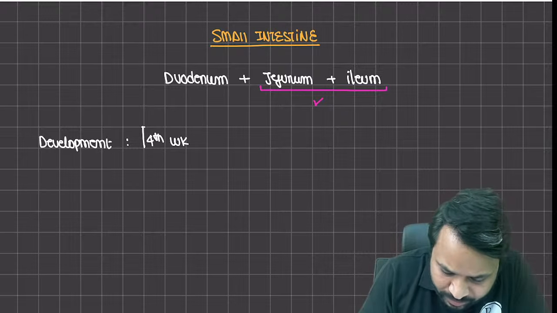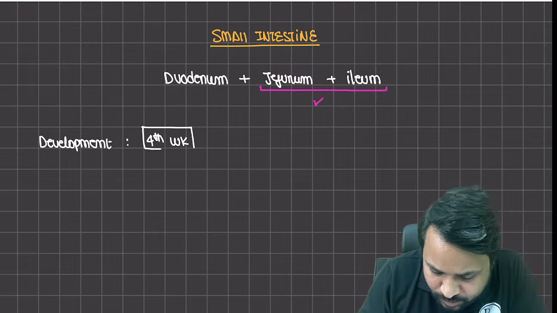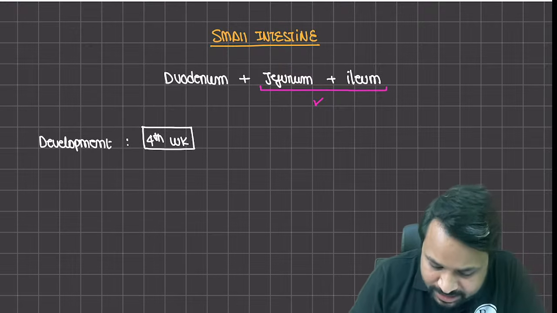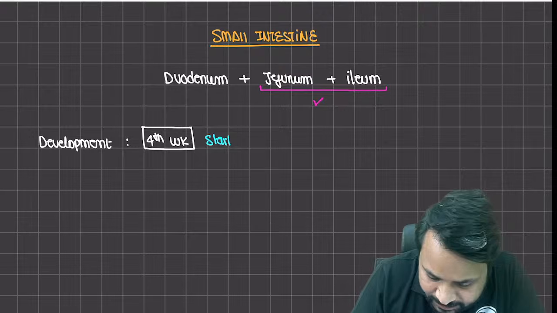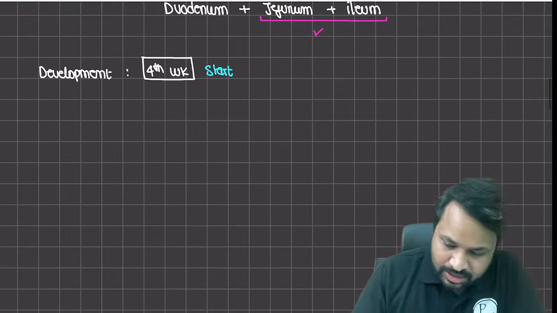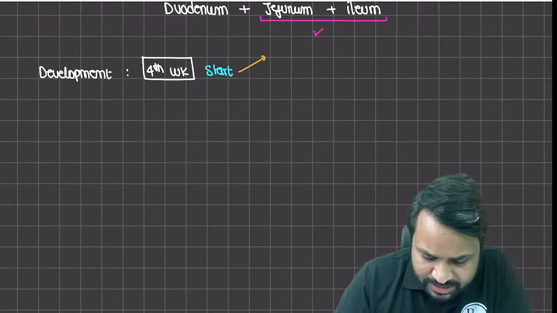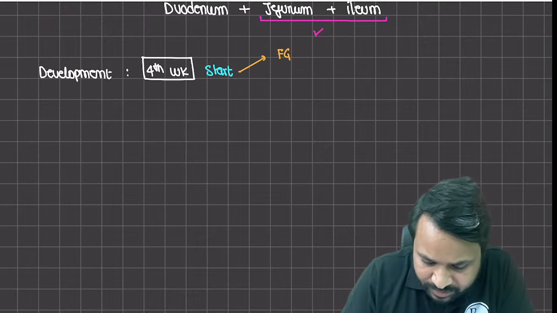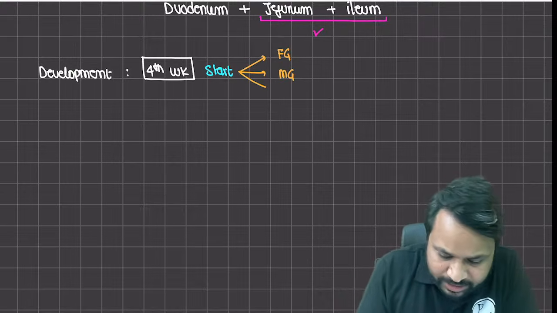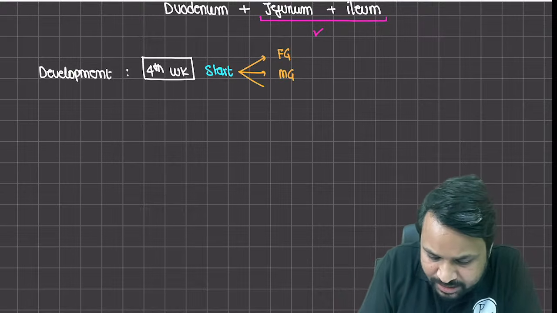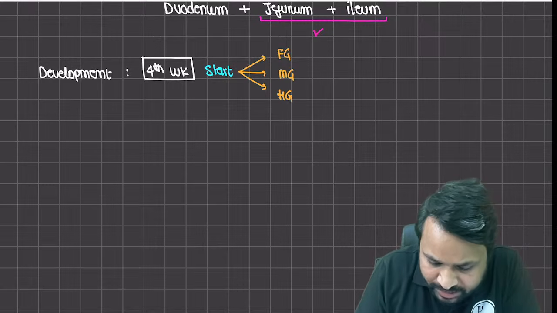So the 4th week of embryonic development is the point where the small intestine will start to develop. This is basically your start point. Now, when you talk about the gut in general, we say the foregut is there, then we have the midgut, and then we have the hindgut. All that differentiation and development will start taking place from the 4th week itself.